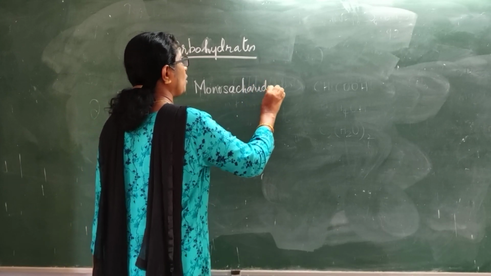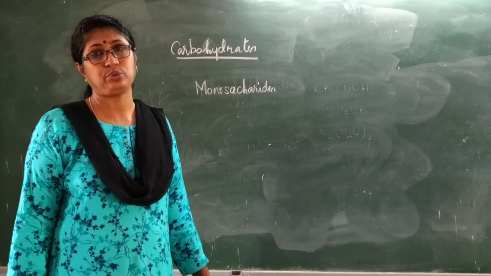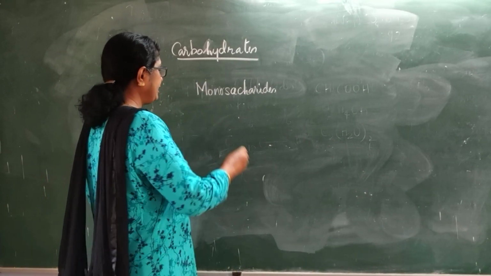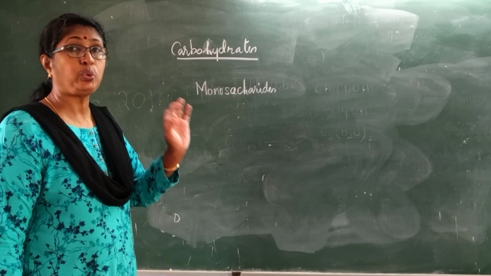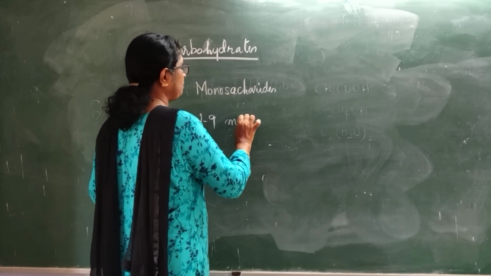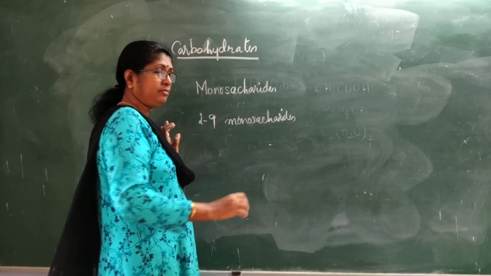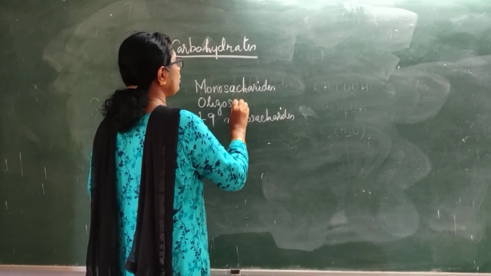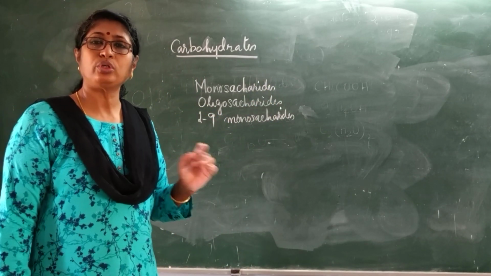Monosaccharides are molecules which are polyhydroxyaldehydes or ketones, for example glucose and fructose. Then come the carbohydrates which on hydrolysis will give you 2 to 9 monosaccharide units, and they are called oligosaccharides.